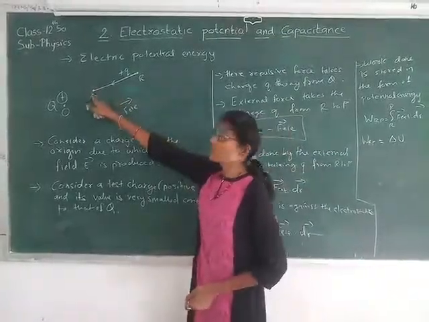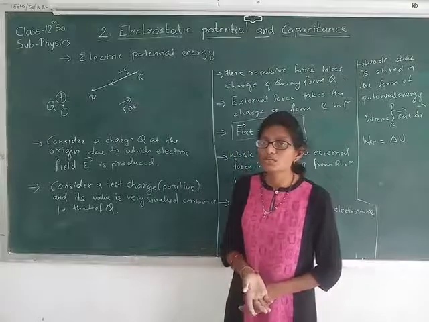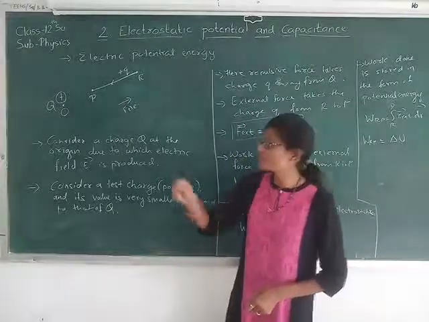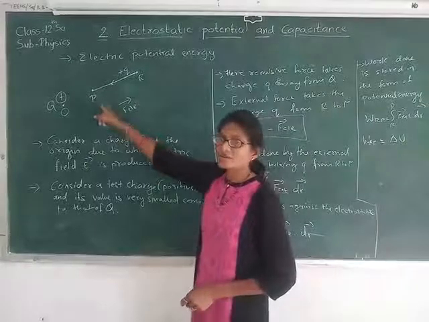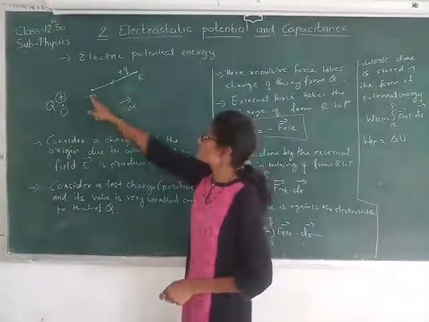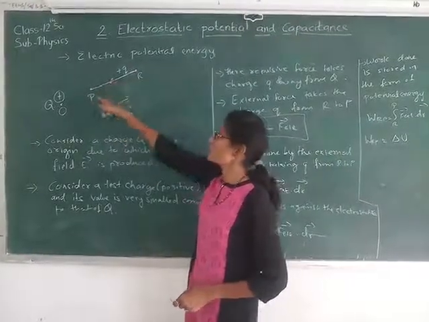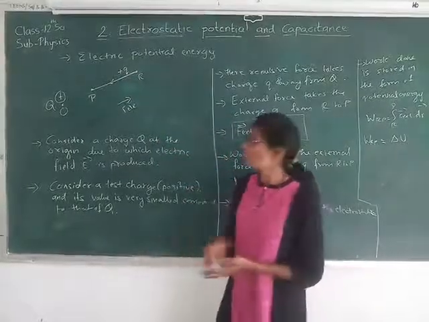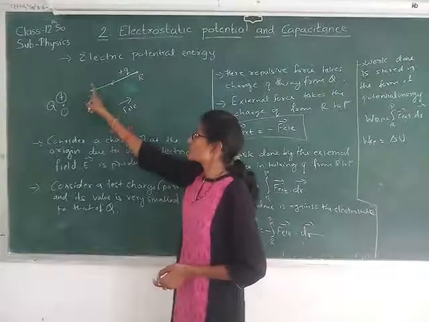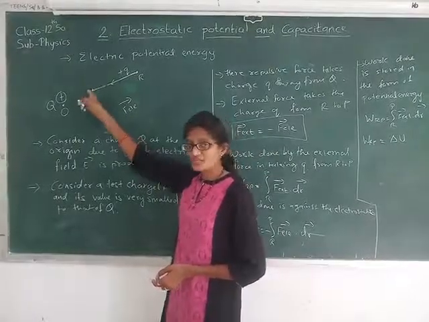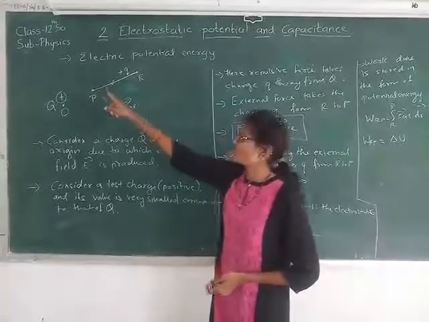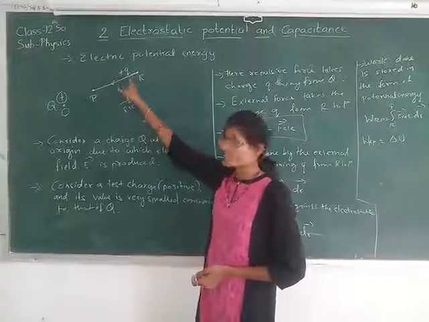At this point, when you remove the external force, the potential energy is used up by the charge, and using that energy the charge will go away from the source charge by the electrostatic force. The potential energy stored by the charge at this point is gained in the form of kinetic energy.